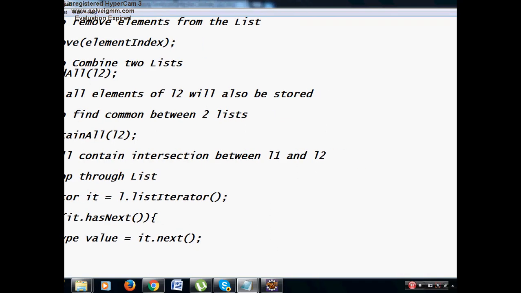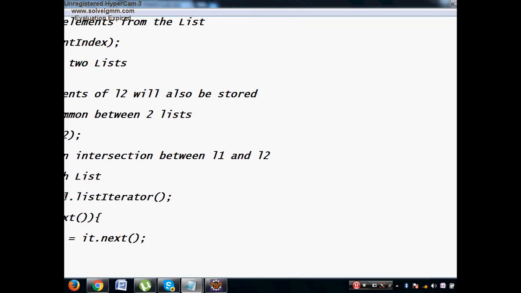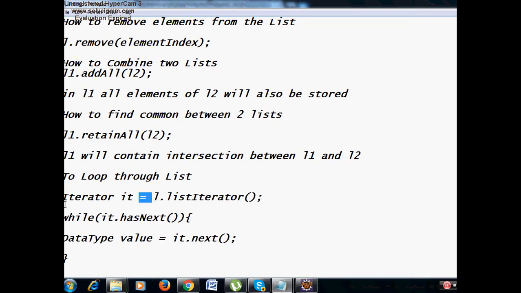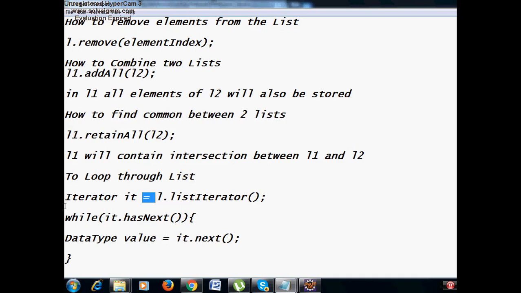Suppose L is a list, then you will say Iterator IT is equal to L dot listIterator. Then this Iterator interface has two functions. One is hasNext, one more is next. hasNext will tell you whether the next element is present or not, true or false. Next will give you the actual element value.